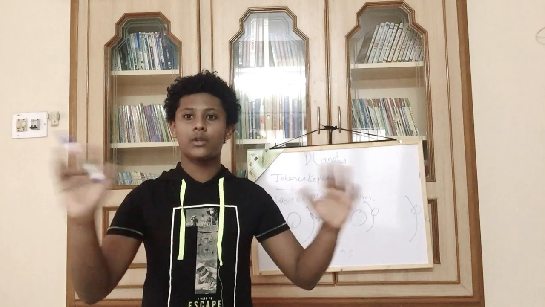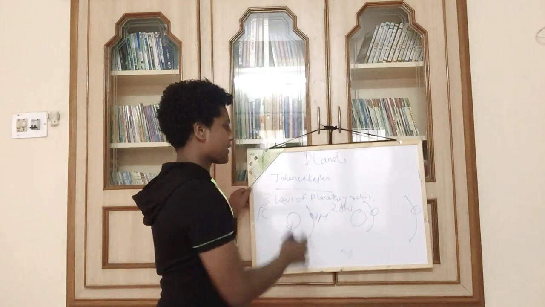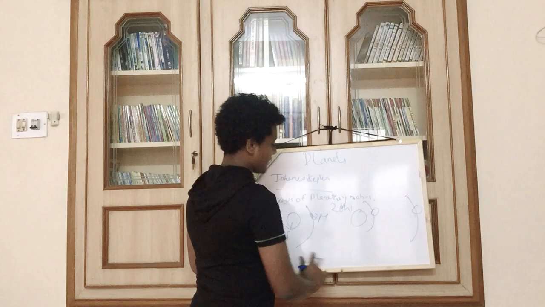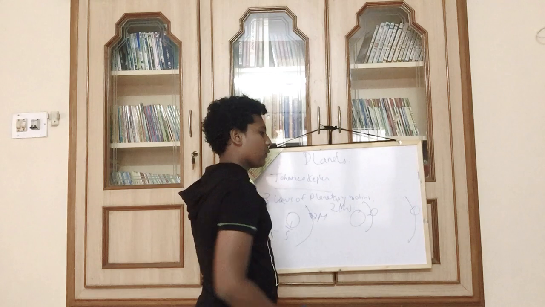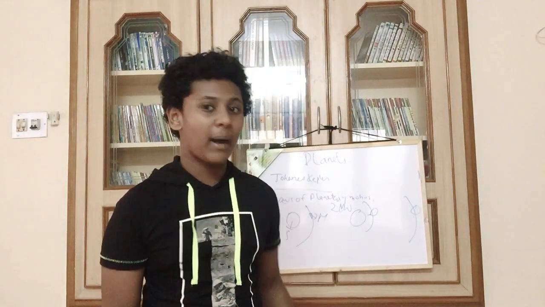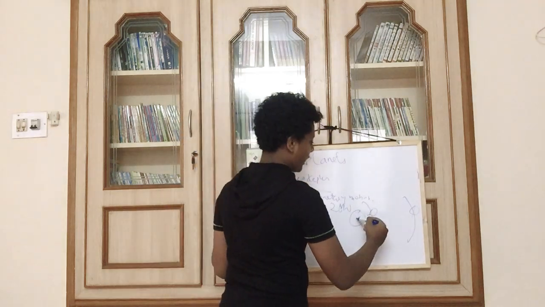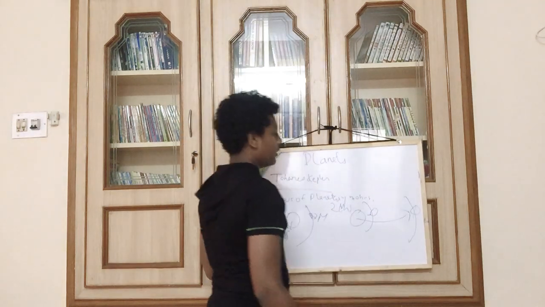The answer to that comes only after you study the theory of relativity, which I'm actually working on right now and am nearly halfway through. This comes from the gravity part of it. We'll focus on that later, but for now we'll go with the second law. When the mean distance of the planet from the Sun is less, its orbital period would be less too, because the planet moves at a higher speed. But if the distance is high, then it moves at a lower speed, so the orbital period is high.